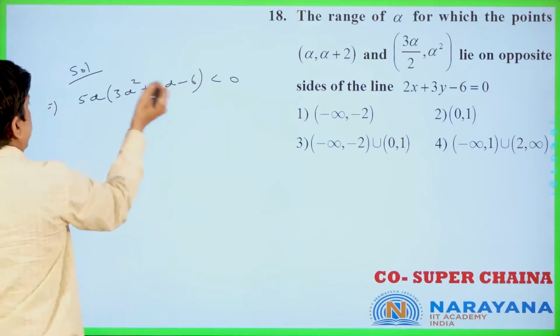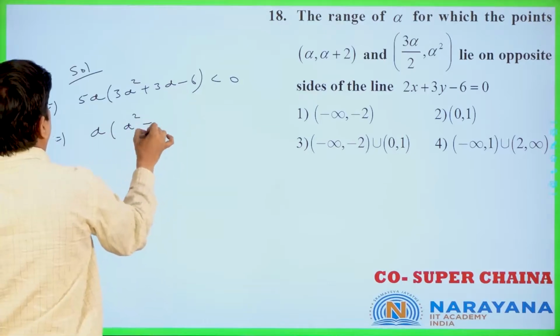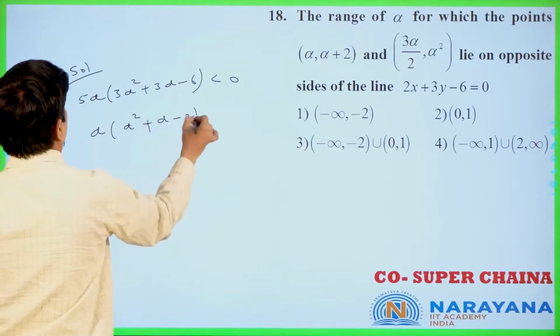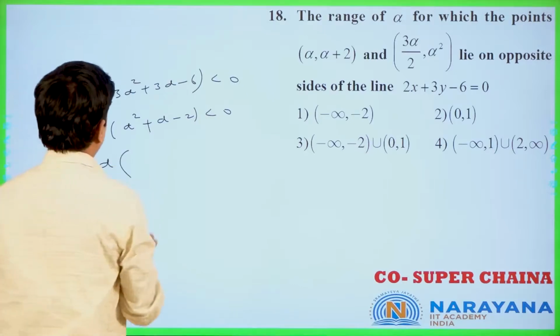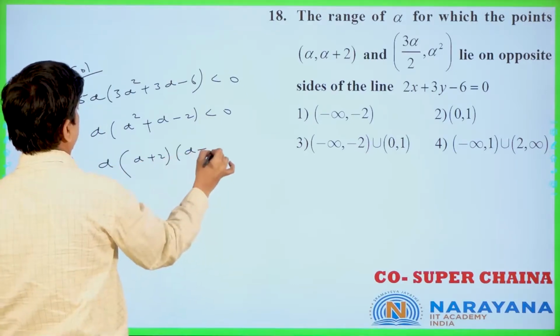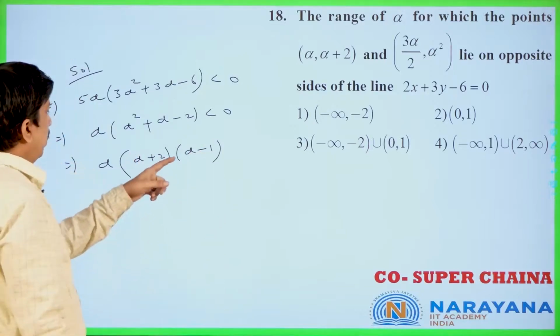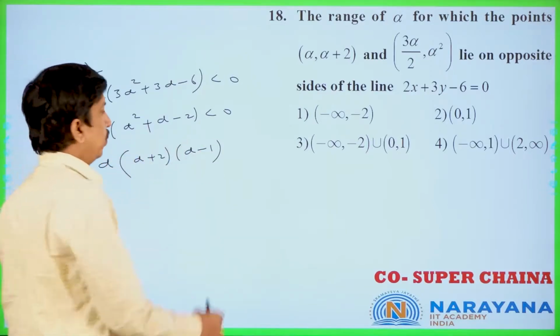You can cancel 5 and 3, that implies alpha into alpha square plus alpha minus 2 is less than 0. This implies alpha into alpha plus 2 into alpha minus 1, you see, alpha square plus 2 alpha minus alpha minus 2, you will get less than 0.